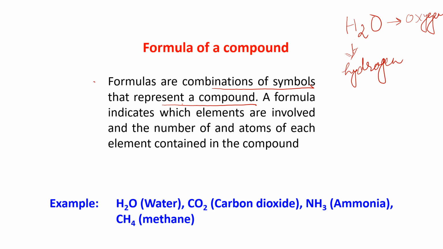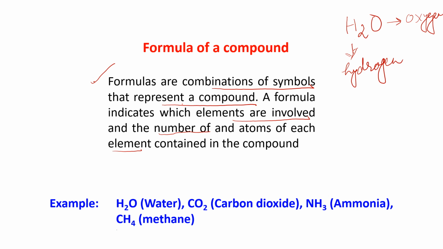Second, a formula indicates which elements are involved. Which elements are involved? Hydrogen and oxygen. And the number of atoms. How many atoms are present? So by seeing the formula, you can say that 2 atoms of hydrogen and 1 atom of oxygen are present in 1 molecule of water. So have you understood what a formula is representing?